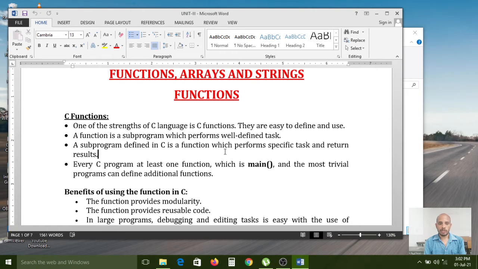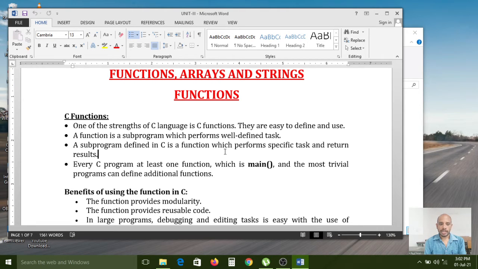If the user wants to deposit some amount in his bank account, the bank clerk can call one deposit function as per the user requirement to deposit some amount in his bank account, right? The deposit function contains deposit-related statements. So that's why it is a subprogram.